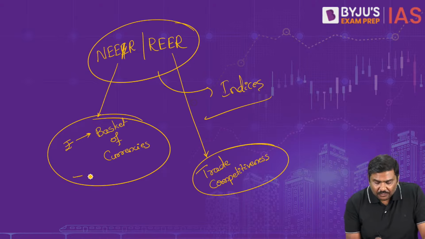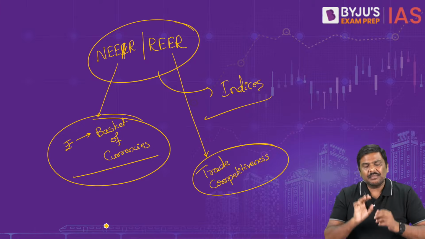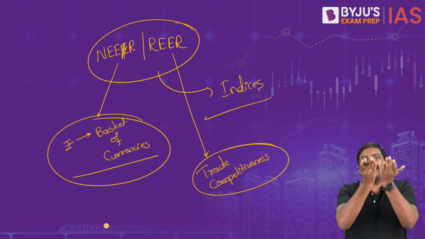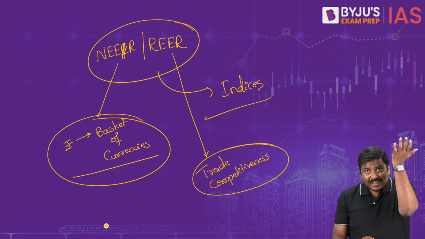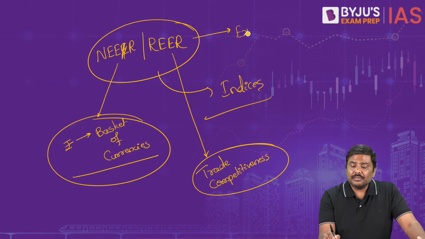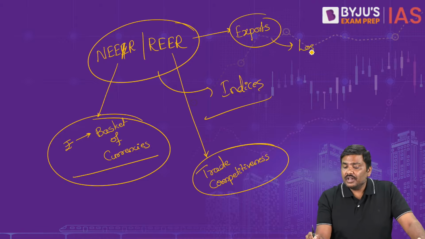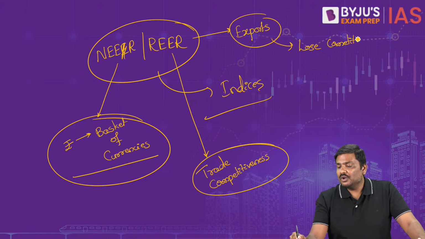Now what is the idea here? NEER is an index, REER is an index. Please remember this. If REER increases, it means exports are becoming costlier. Exports will lose competitiveness.